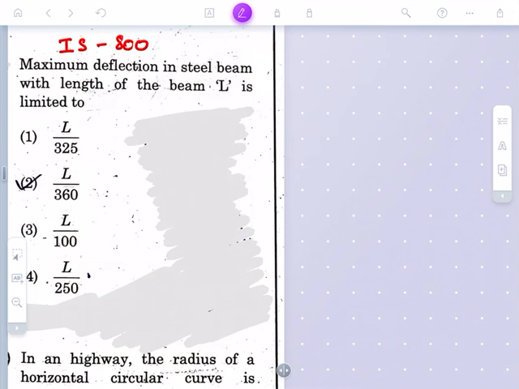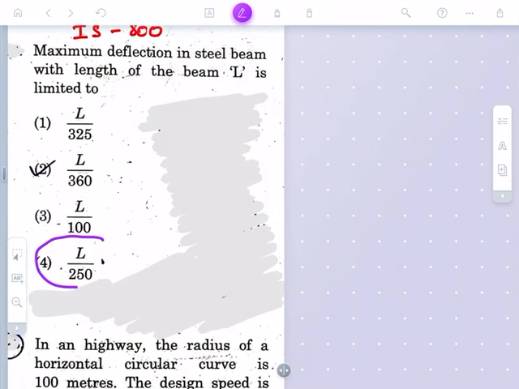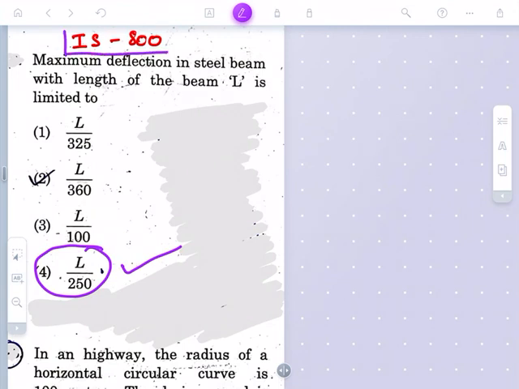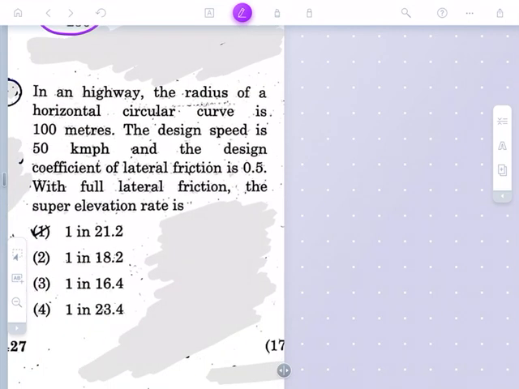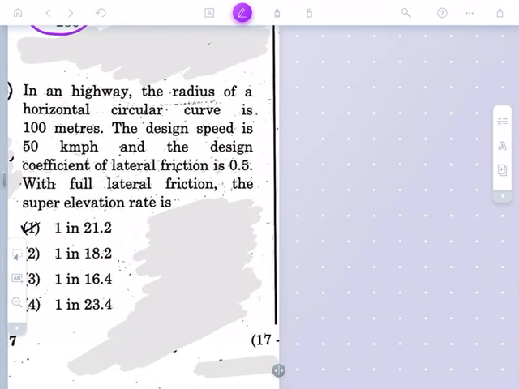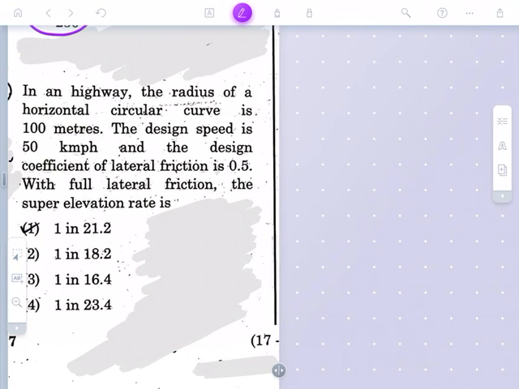The maximum deflection in a steel beam with length of the beam L is limited to, see, the answer is L by 250 is the right answer. Please go through the IS 800 codal provision, in which you will get the maximum deflection for different types of conditions. In this condition they are asking for steel beams, it will be L by 350.